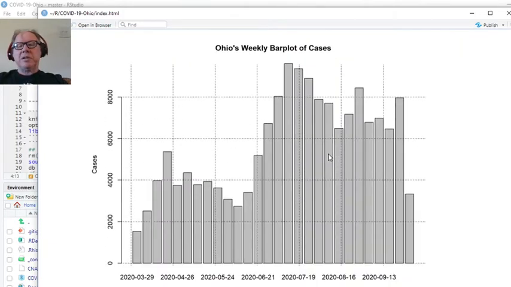The weekly numbers give us a little bit better picture of this. Now, if we're fishing for good news, I'd say the good news is that they've had a number of weeks below 8,000. They probably had more weeks below 8,000 than above 8,000. Because you see here: 1, 2, 3, 4, 5, 6, 7, 9, 10, 11, 12, 13.